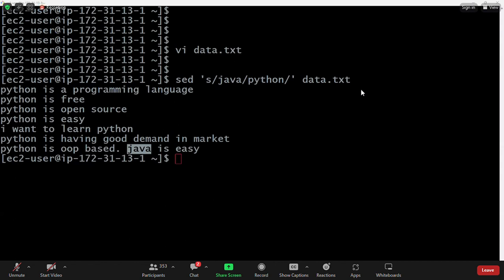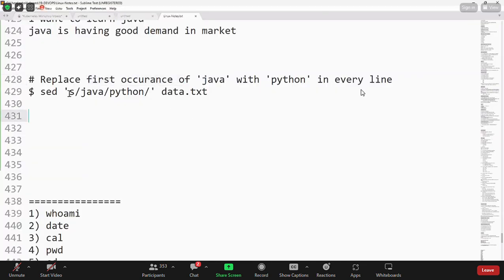Are you able to follow me? Are you guys able to follow me? What is the meaning of that? Are you able to follow me? What is the meaning of that? Then I want to replace the second occurrence of Java with Python in every line. What is the meaning of yes? I will explain that. Be patient.